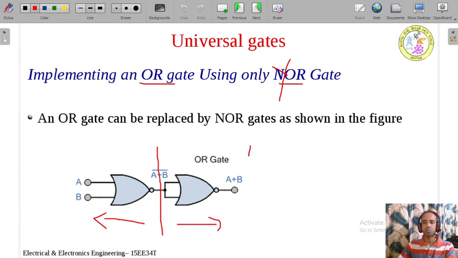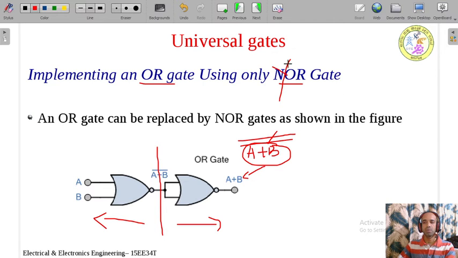The input is A plus B whole bar, because of this gate. But it behaves as what? It behaves as a NOT gate because the inputs are shorted. Therefore, this input whole bar is the output of this gate. So these two bars get cancelled. Then what is left here? A plus B is left. What is A plus B? A plus B is the property of the OR gate.